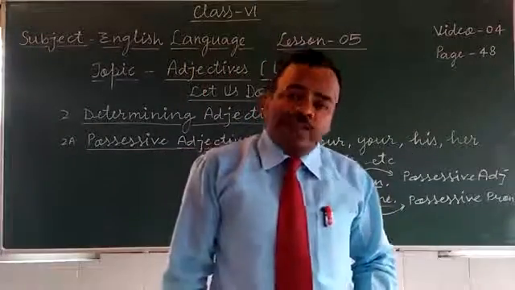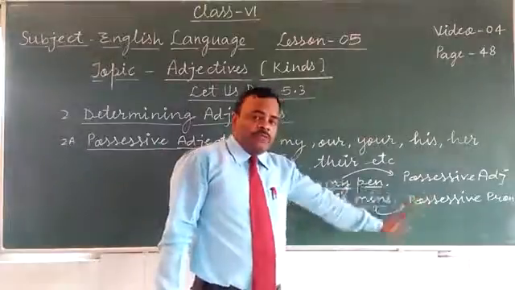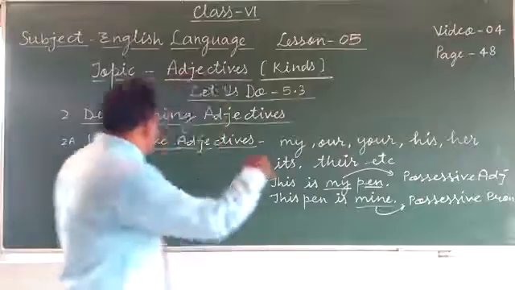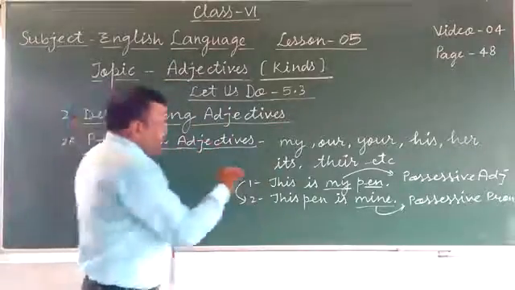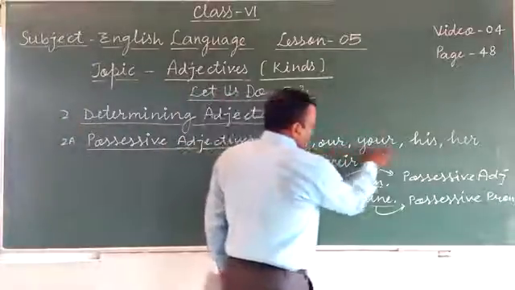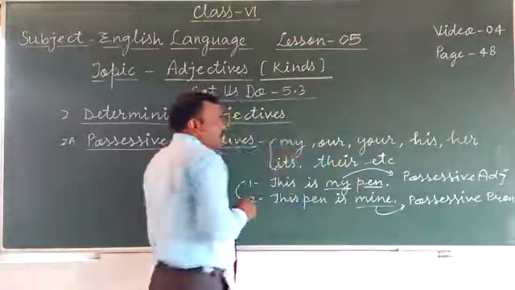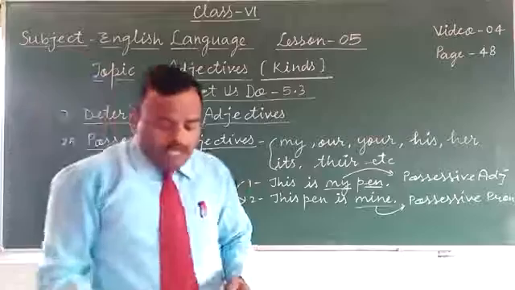This is a possessive noun. And then mine is a possessive pronoun. Clear? So my is here a possessive adjective. Now if we are studying possessive adjectives, we have to focus on these words: my, our, your, his, her, its, their. They all are possessive adjectives, and they are used before a noun.